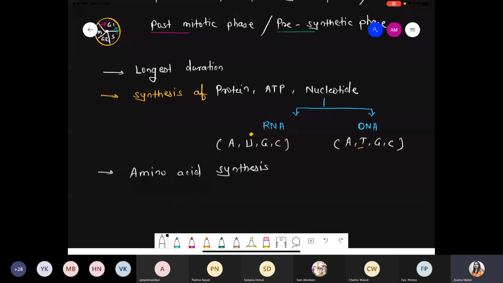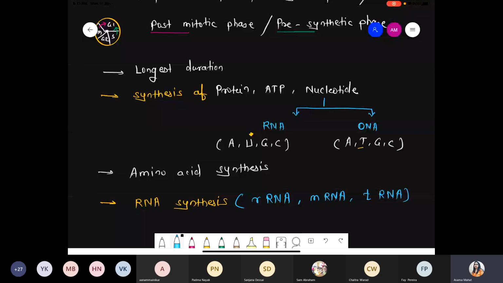As well as, RNA synthesis also occurs. And which kinds of RNA? rRNA, that is ribosomal RNA, mRNA, that is messenger RNA, and tRNA, that is transfer RNA. All these three types of RNA get synthesized during this phase.